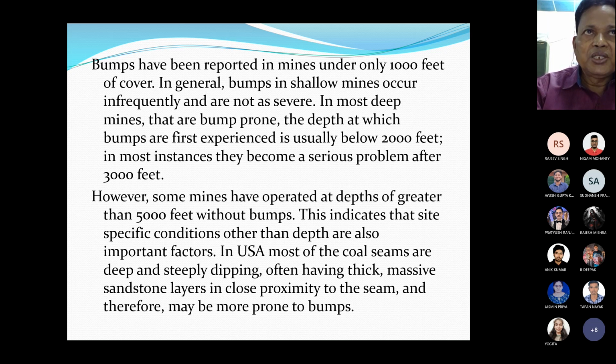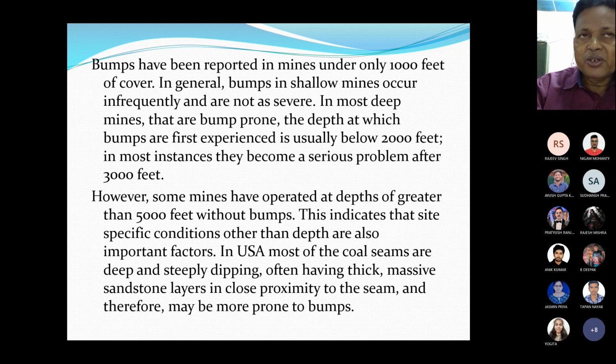In most instances, they become a serious problem after the mine depth increases to 3,000 feet. However, some mines have operated at a depth of greater than 5,000 feet without any bombs. This indicates that site-specific conditions other than the depth are also important factors for coal mine bombs.